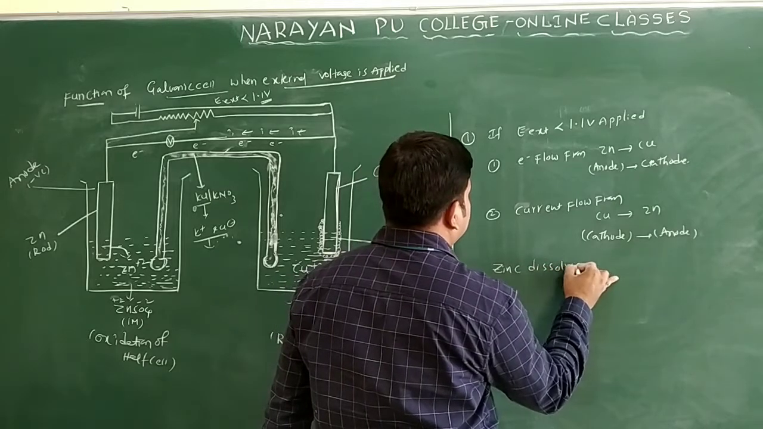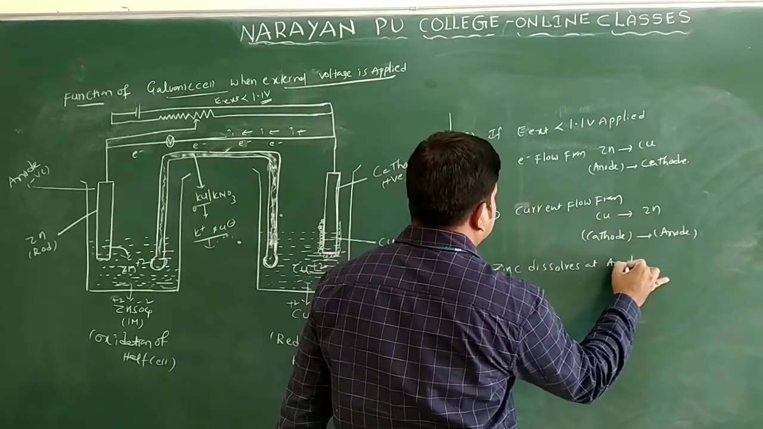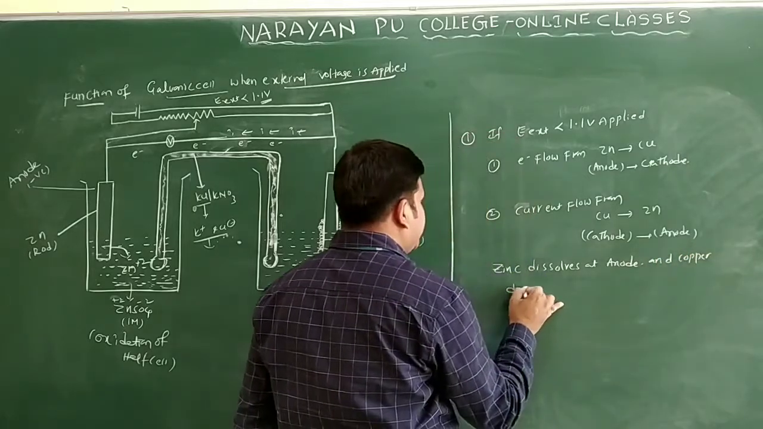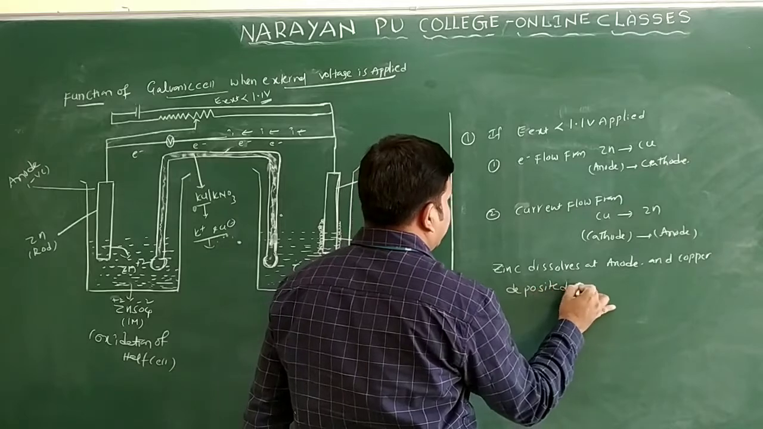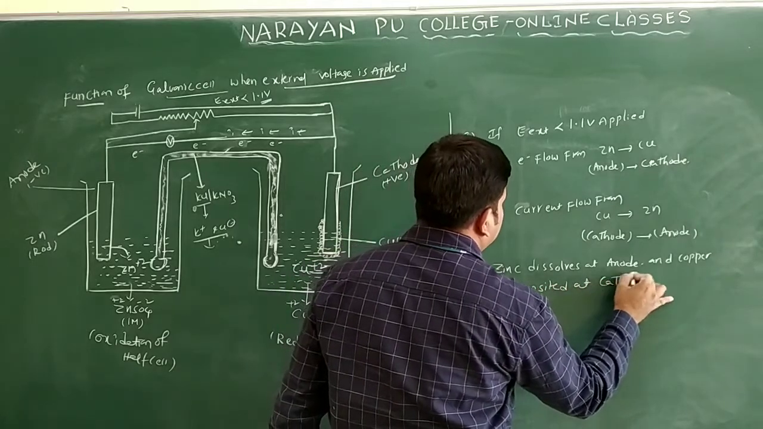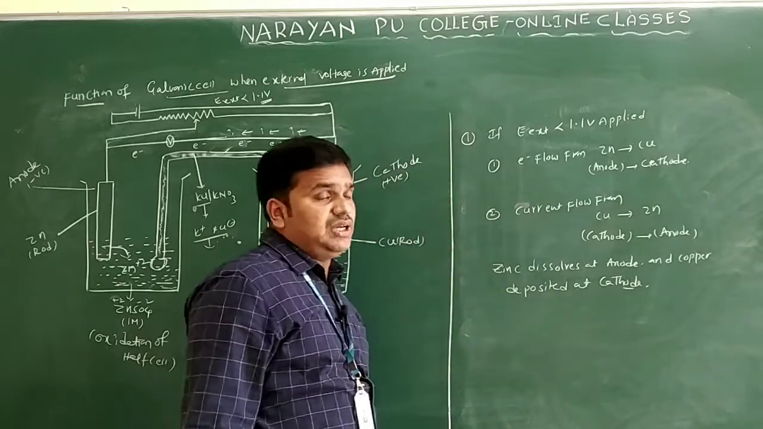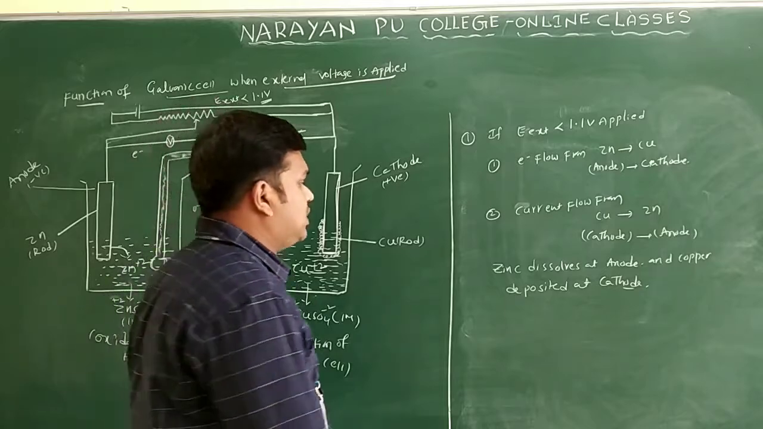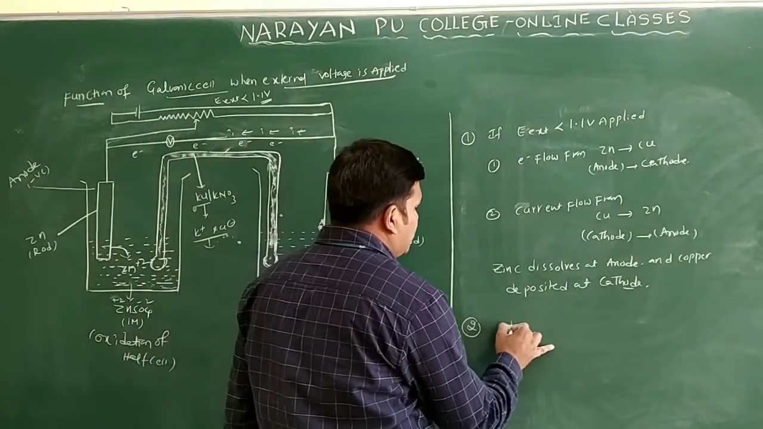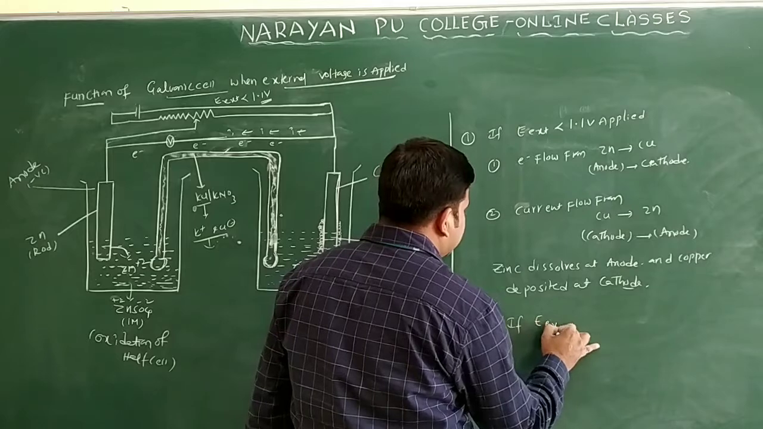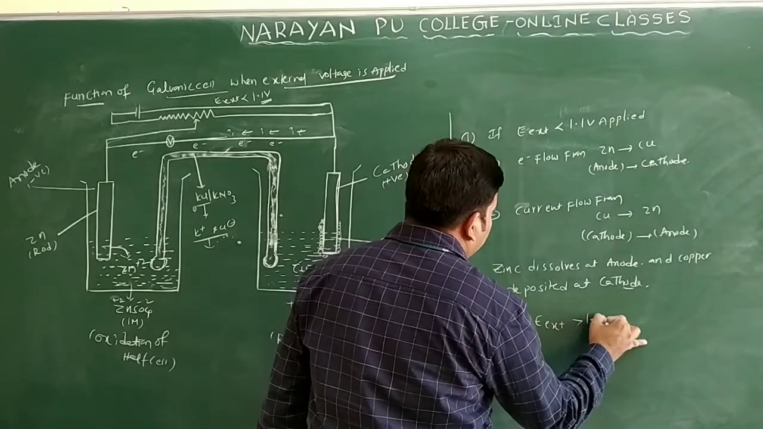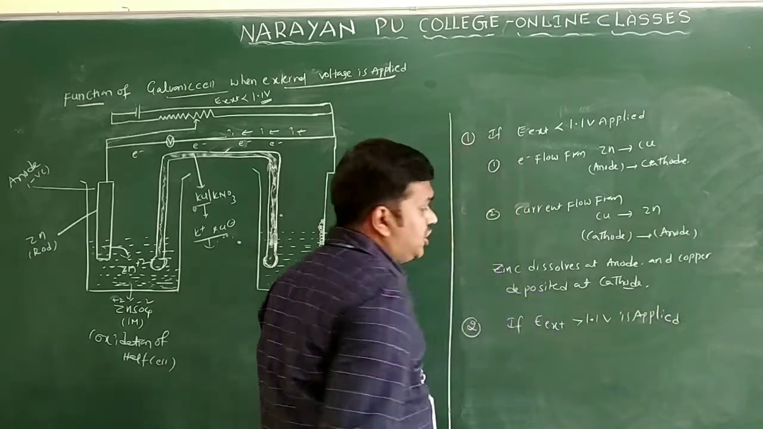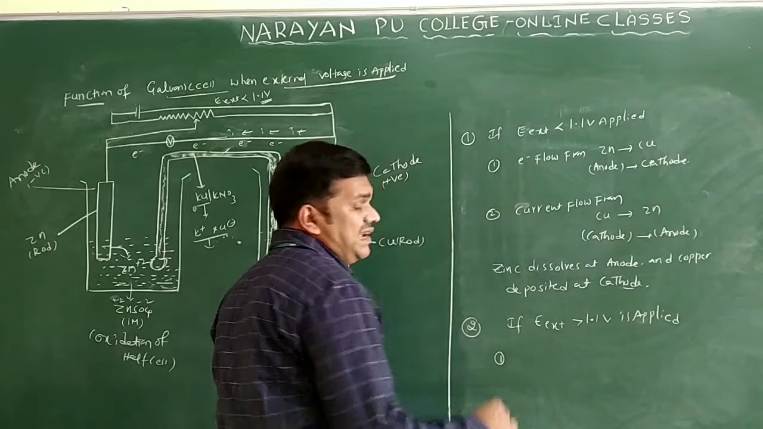Zinc dissolves at anode, and copper is deposited at the cathode only. So particularly we can apply less than 1.1 volts. And the second case we have: if E external greater than 1.1 volt is applied, then the reaction becomes reverse only.